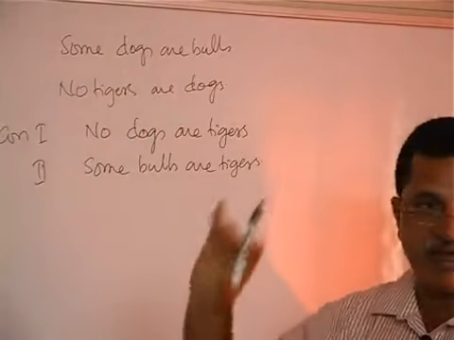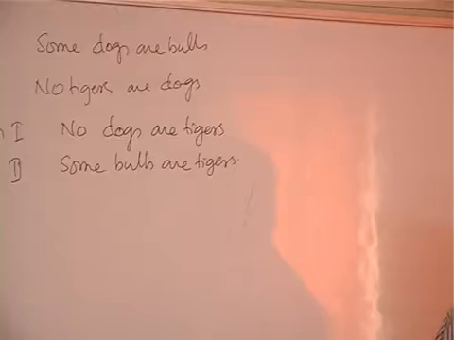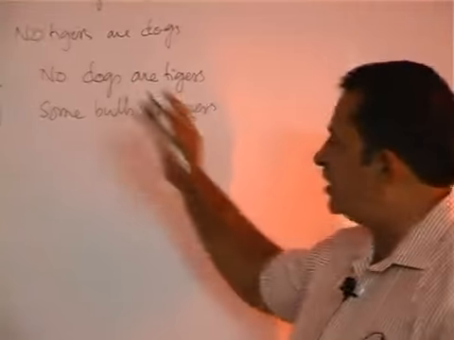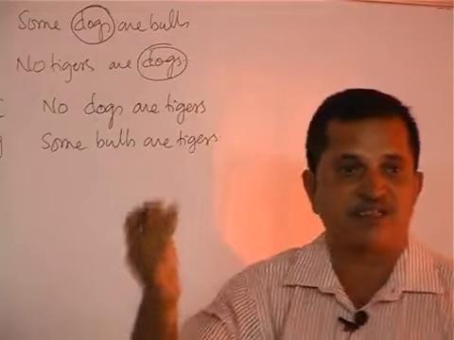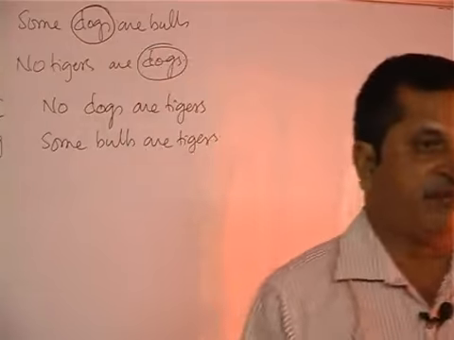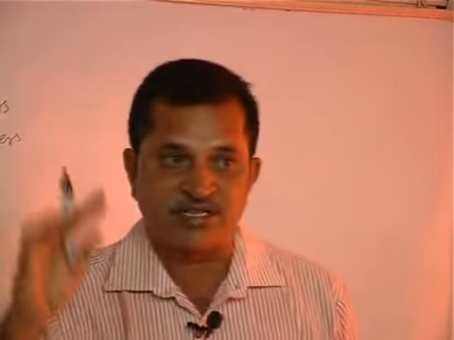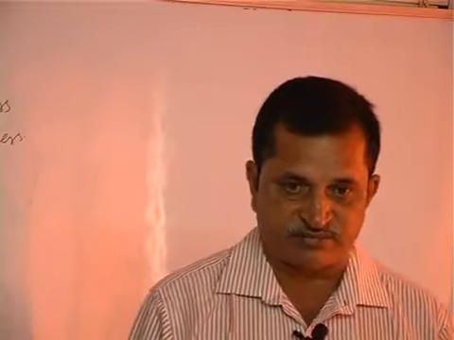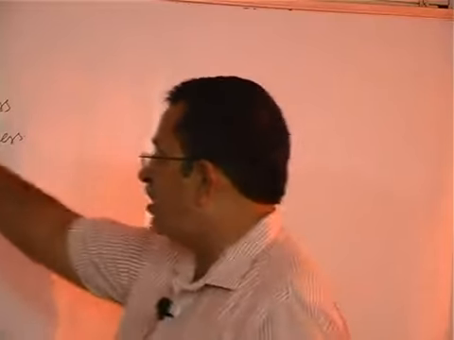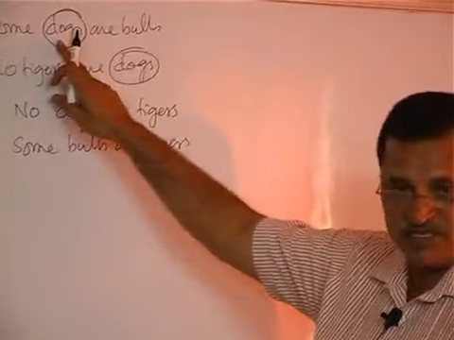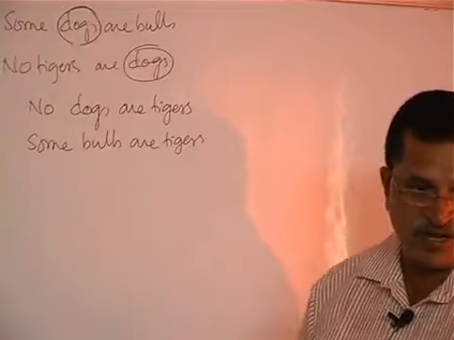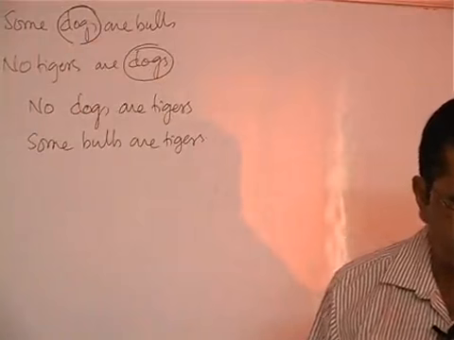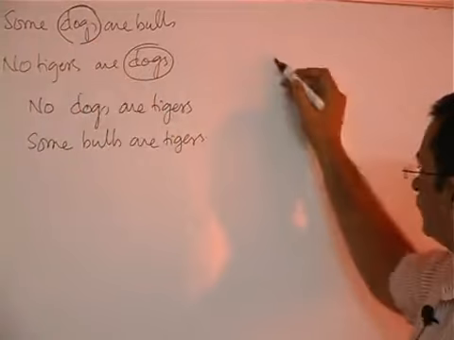If the major premise is particular, I said. What do you understand by major premise? What is the middle term here? Dogs. In whichever statement the middle term is taken as subject, that is called the major premise. So, some dogs are bulls means this is a major premise, and this is a negative. One is a major premise, the other one is negative, so no direct conclusion. Whether these two follow or not.